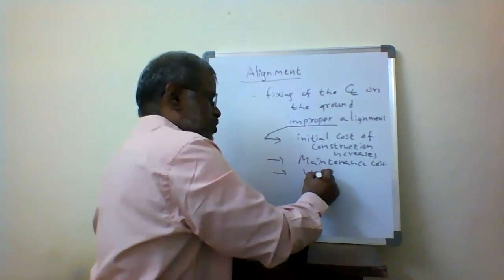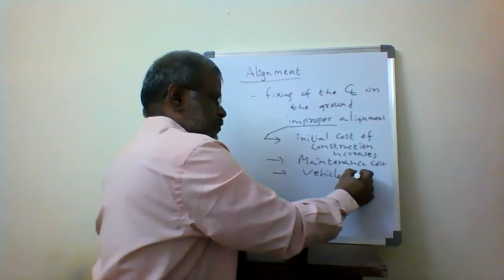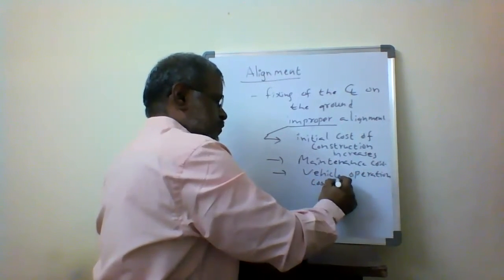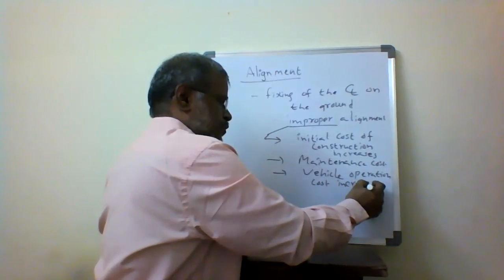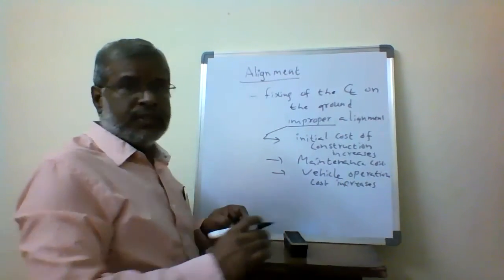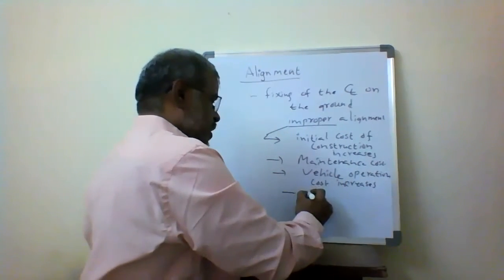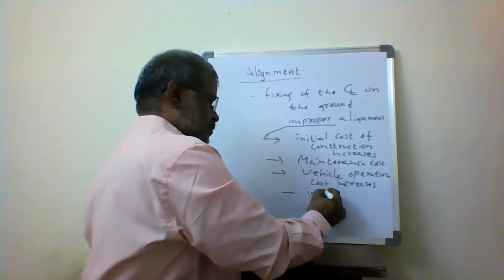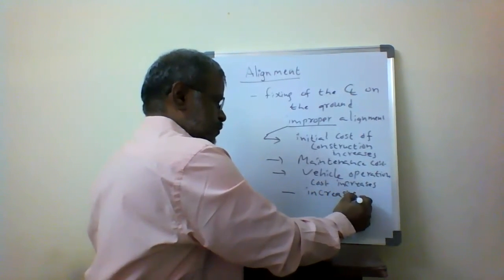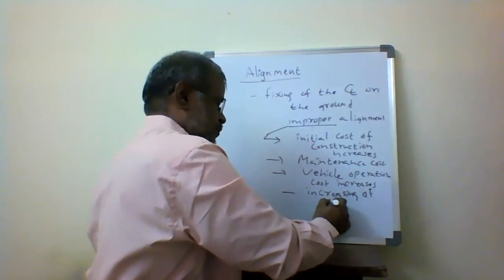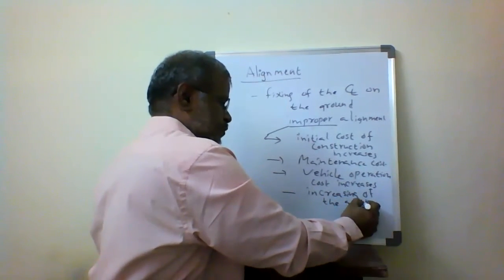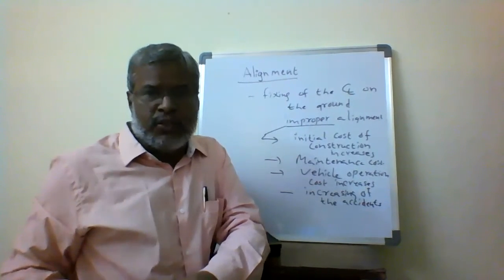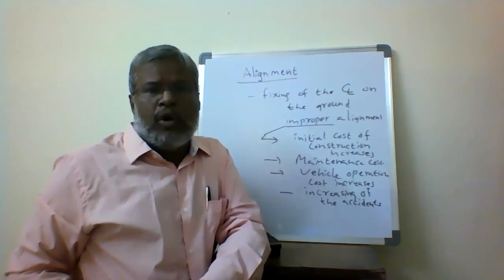Vehicle operation cost increases. The last one is an increase in accidents. These are the side effects if you do not do the alignment properly.